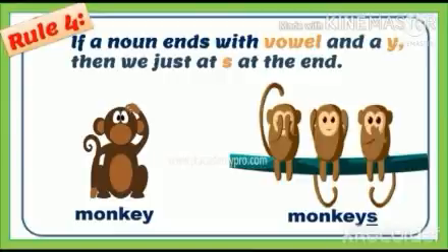Rule 4. If a noun ends with a vowel and a y, then we just add s at the end. For example, one monkey, many monkeys. The monkey ends with the letter y, but before that there is a vowel sound, that is e. So therefore when we have to change it to its plural form, that is monkeys, we do not drop the letter y, but we simply add the letter s.